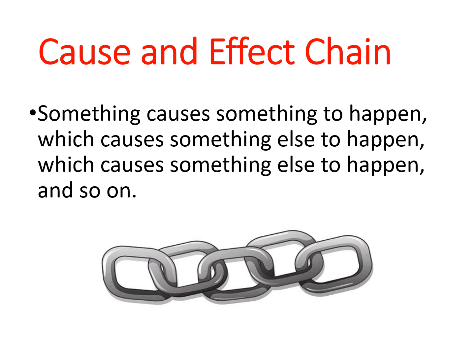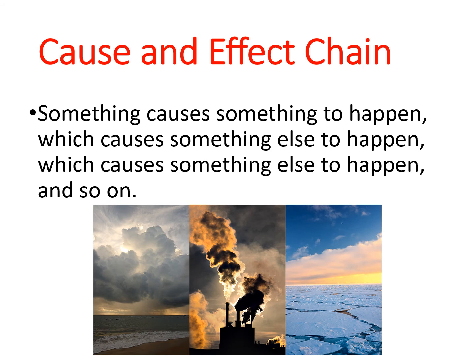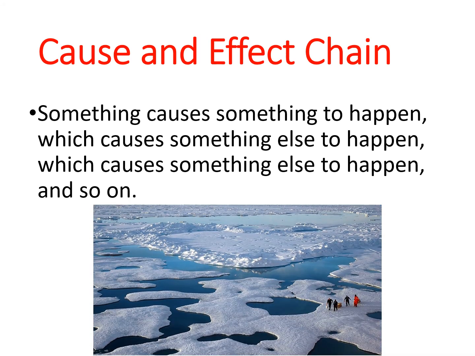The next thing we're going to talk about is the cause and effect chain. Basically what this is: something happens which causes something else to happen, which causes something else to happen. So if we look at something like global warming, well, we want to look at maybe one of the effects of global warming. So we have global warming. One of the effects is, well, ice is melting.